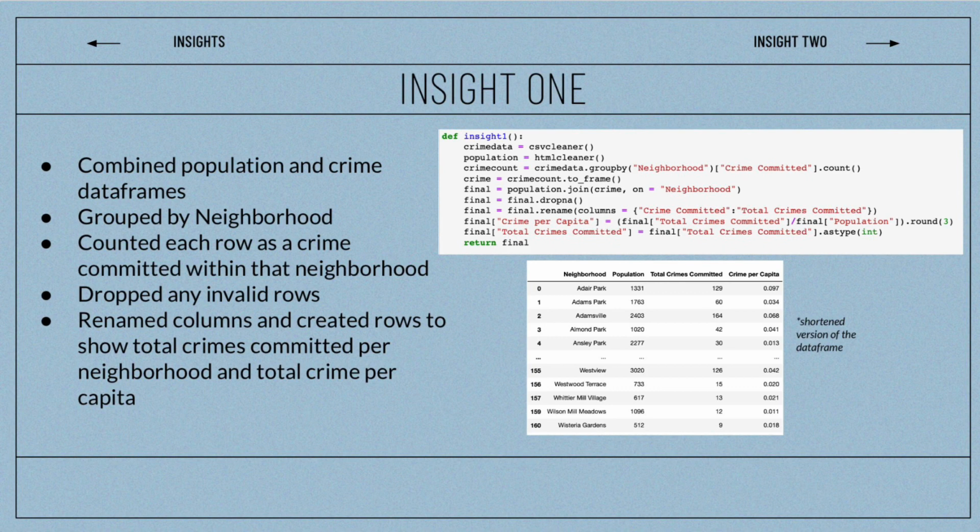To do this, we combined the population and crime data frames. We grouped by the neighborhood. We counted each row as a crime committed within that neighborhood. We dropped any invalid rows, and we renamed the columns and created rows to show the total crimes committed per neighborhood and total crime per capita.